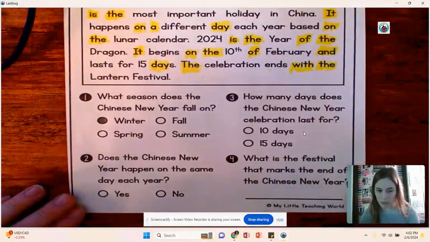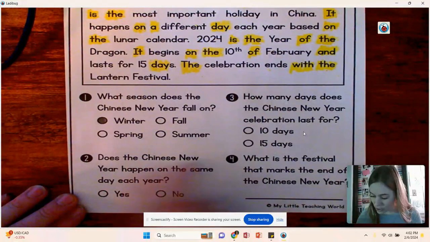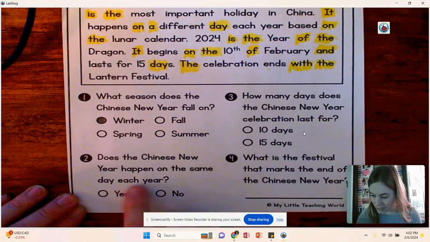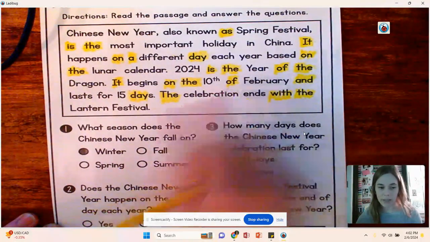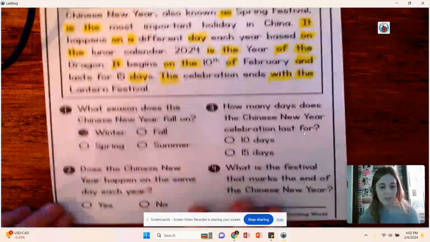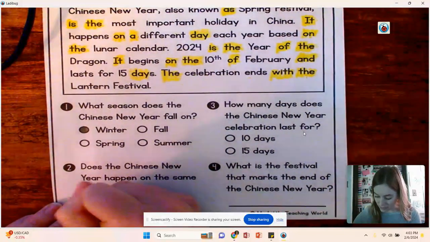All right, question number 2. Does the Chinese New Year happen on the same day each year? So it begins on the 10th of February and lasts for 15 days. So yes, it does.